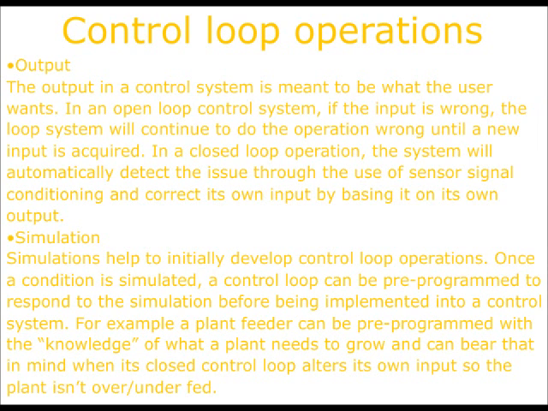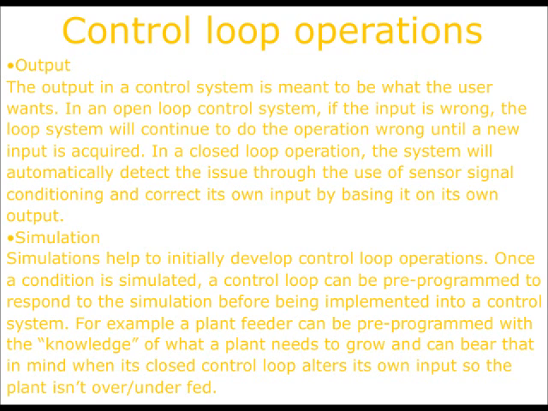Output. The output in a control system is meant to be what the user wants. In an open loop control system, if the input is wrong, the loop system will continue to do the operation wrong until a new input is acquired. In a closed loop operation, the system will automatically detect the issue through the use of sensor signal conditioning and correct its own input by basing it on its own output.